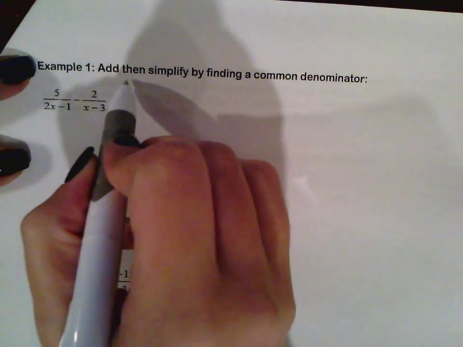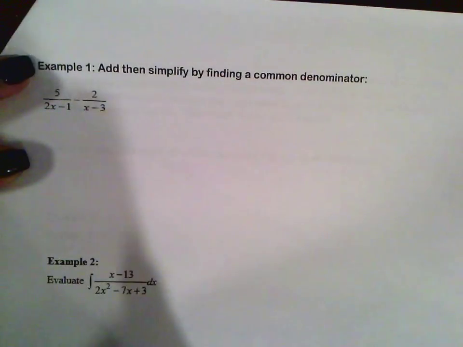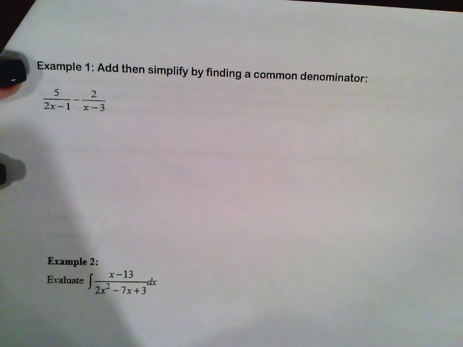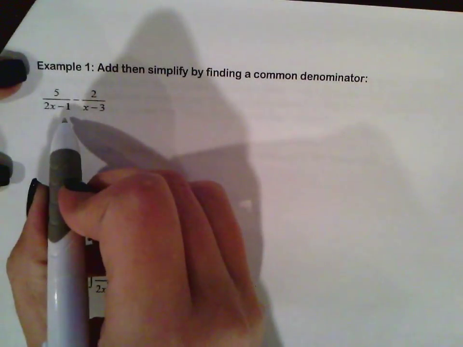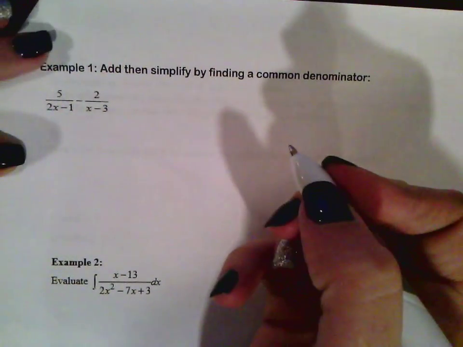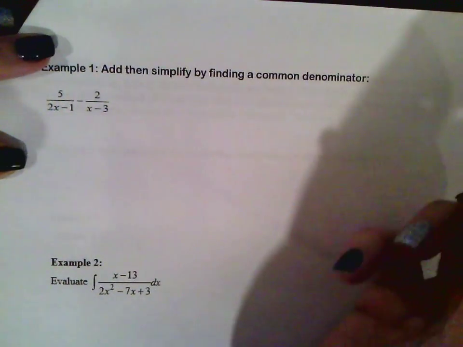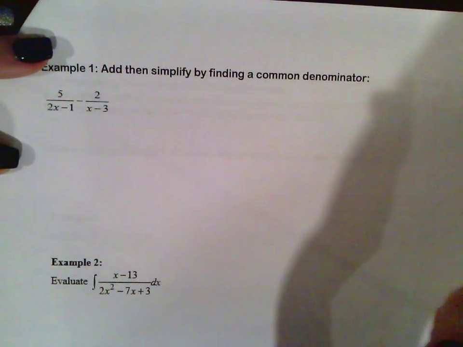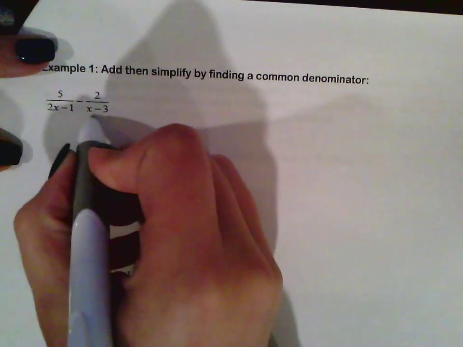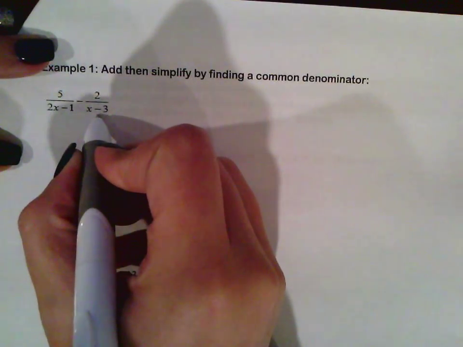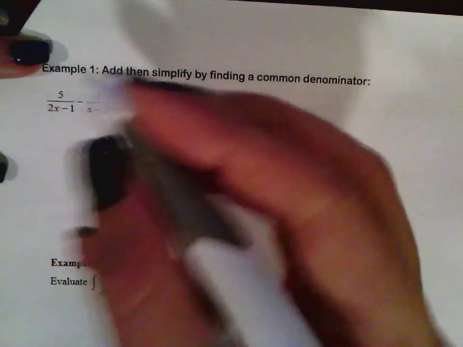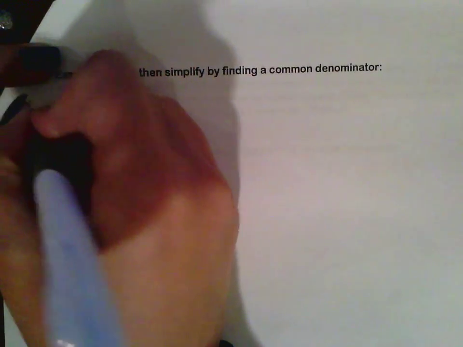Example 1 says add, then simplify by finding a common denominator. Looks familiar? Okay, rational function. How do we simplify this rational function? What do we need to find? Okay, you said a least common denominator. Very good. So we need to find an LCD. And what is the LCD of 2x minus 1 and x minus 3? It's their product.